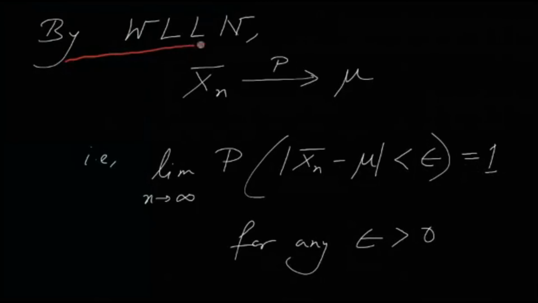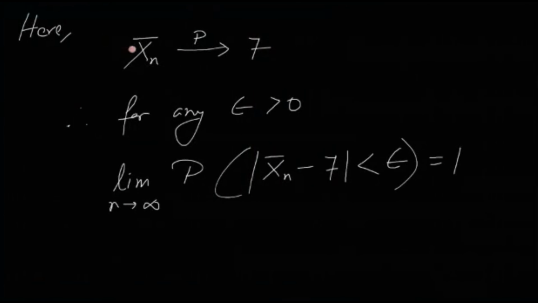Now, by WLLN, that means by the weak law of large numbers, X bar n converges to mu in probability. This means that limit n tending to infinity, probability mod of X bar n minus mu is less than epsilon, this probability is actually 1 under the effect of limit, for any epsilon greater than 0. That means you take any positive value of epsilon, then the probability that X bar n lies in the epsilon neighborhood of mu, the population mean, tends to 1 as n tends to infinity.